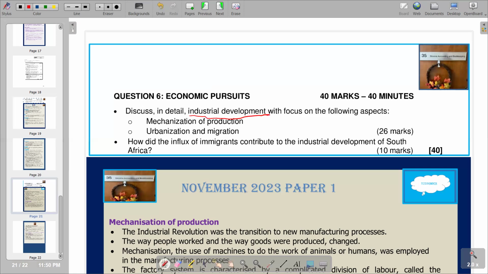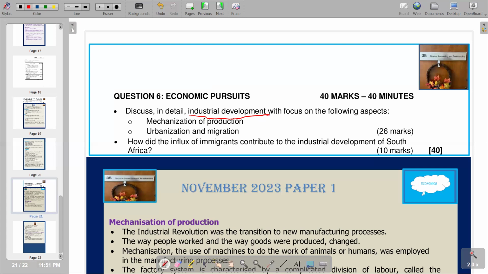Industrial development is the building and the growing of industries within an economy by using new technologies, which makes job opportunities easier and also leads to an increase in business output and can also increase profits of those businesses. So that's basically industrial development. In the explanation of industrial development, we have the integration of the use of new technologies to produce more goods and services. This technology is also going to enhance efficiency in the production processes. That's a typical explanation or description that you have to include in the introduction.